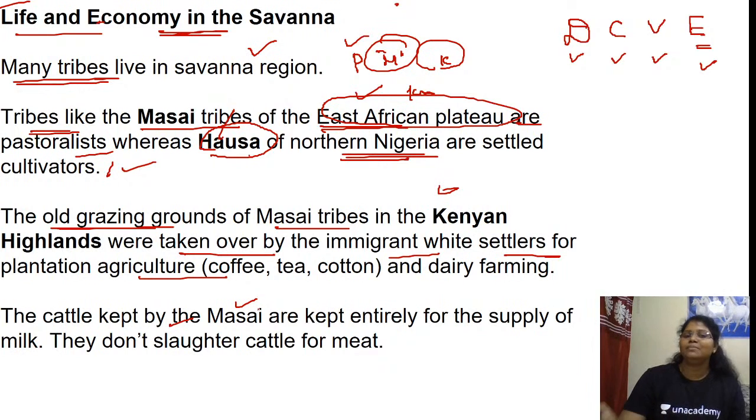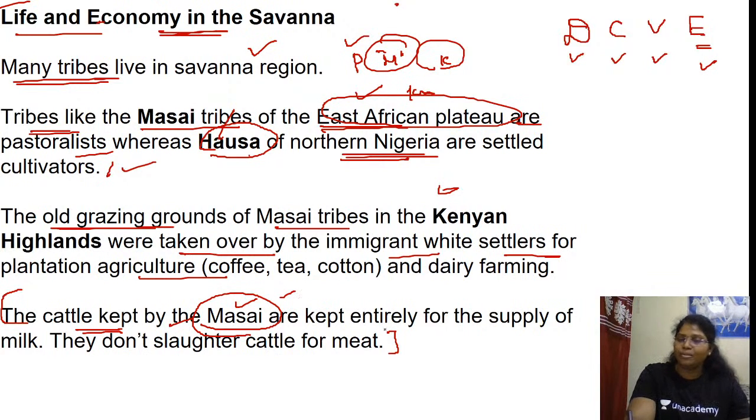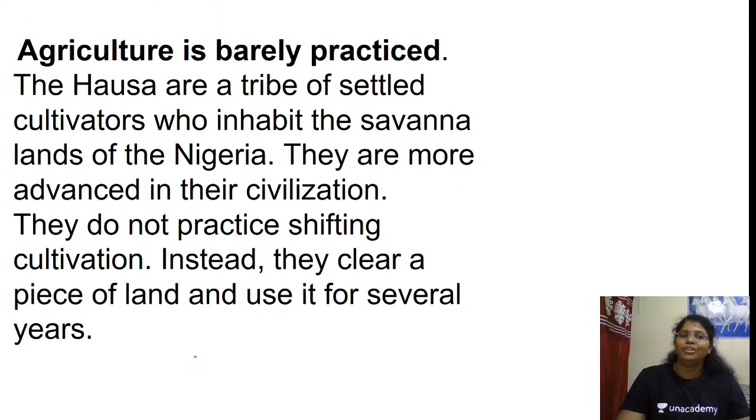The cattle kept by the Maasai are kept entirely for the supply of milk. They do not slaughter cattle for meat. Since they treat the cattle so well, imagine how much respect they must be showing to it. So they use it only for milk. They do not slaughter cattle for meat. So this shows their respect towards their cattle. Did you understand? So the cattle kept by the Maasai of the East African Plateau, Kenya, the pastoralists, are entirely for the supply of milk. They don't slaughter cattle for meat.